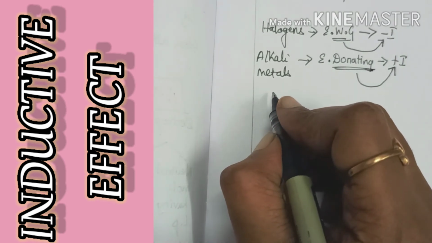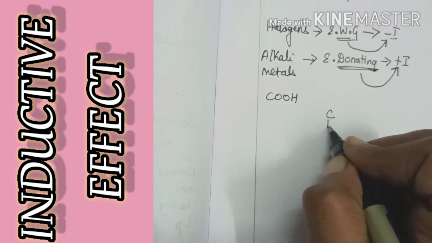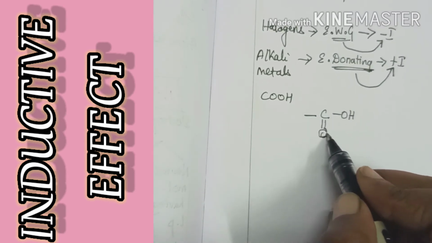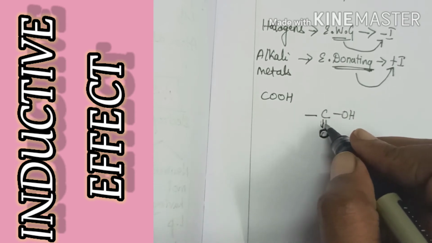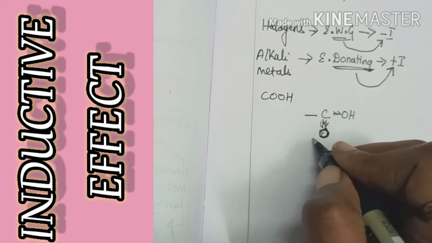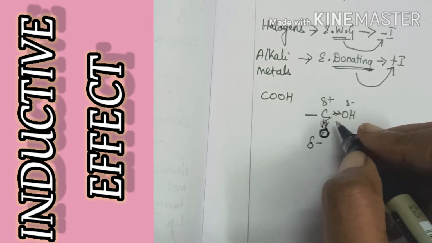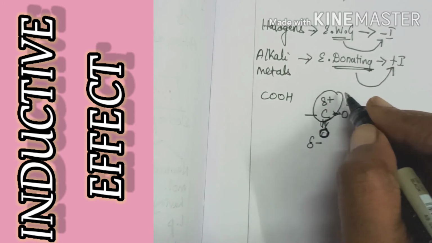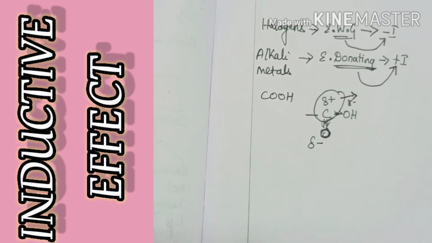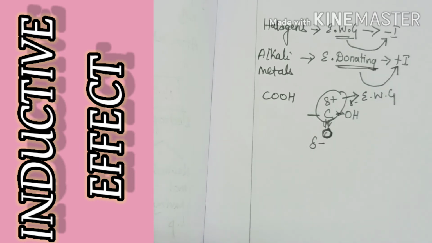And one more example is COOH. Okay, so now you can see here, there is a bond between carbon and oxygen. Now we know that oxygen is highly electronegative, so it withdraws electron. Since it withdraws electron, here there will be a partial negative charge, and here there will be a partial positive charge. Since it has a partial positive charge, it can withdraw the electron, therefore it is an electron withdrawing group.